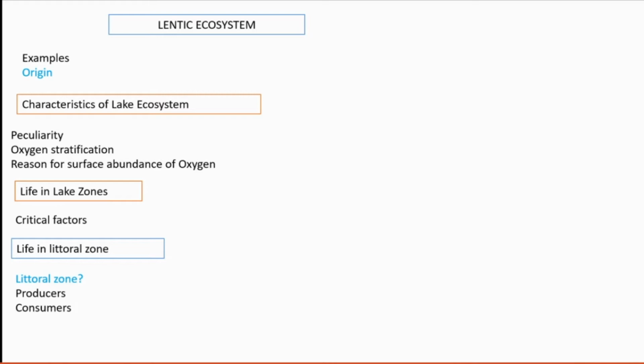Who constitutes the consumers of this area? Consumers are protists, snails, mussels, aquatic insects, etc. Also some bigger forms like frogs, fishes and salamanders are seen in this area.